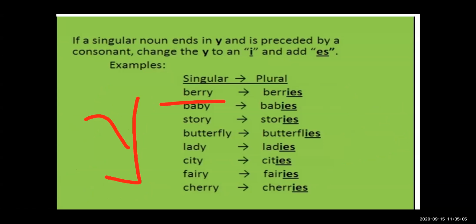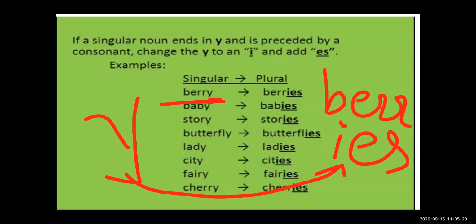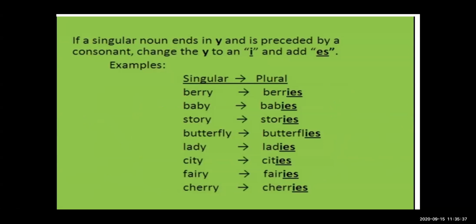So what we have to do? This y is changed into i to make the plural. B-E-R-R-I, that y will change into i, and after that es. Berry will convert into berries. Next, see one example of baby. It ends with the y. Then see another rule.